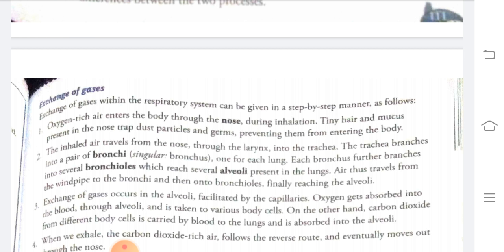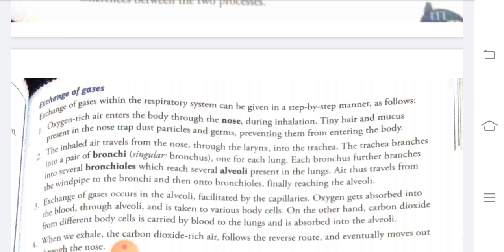This trachea then branches into bronchi. Bronchi, I already told you in the last video, I have told you in the diagram where the bronchi are. Each lung contains several bronchi.